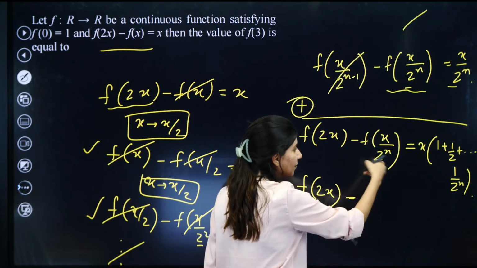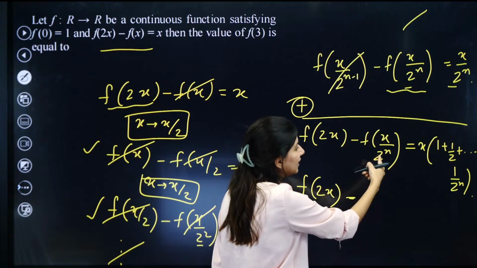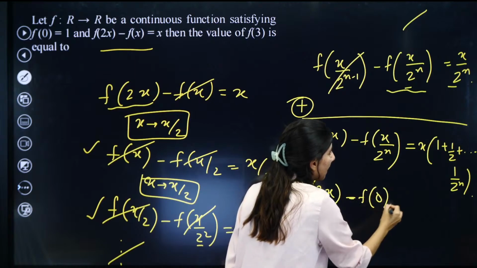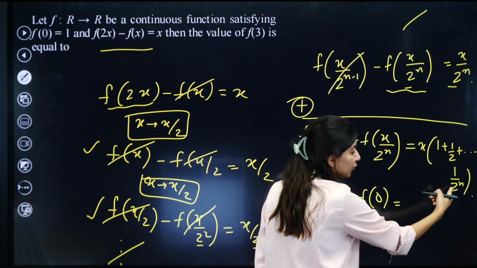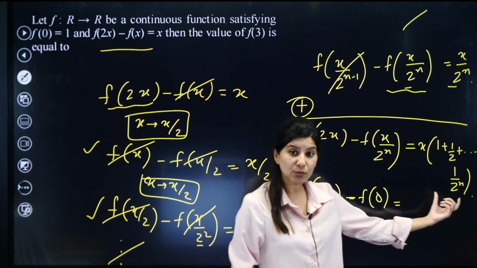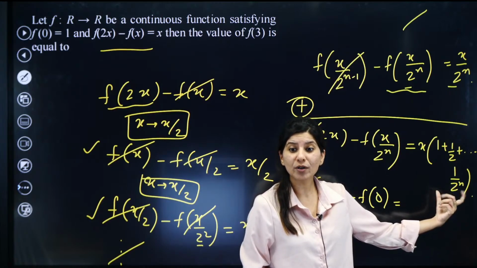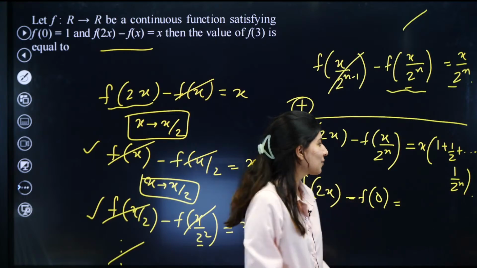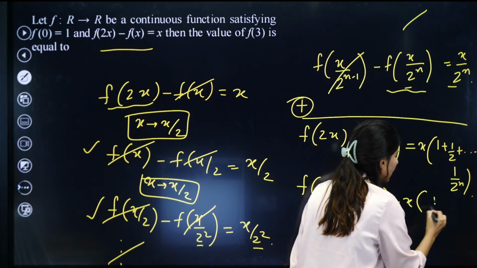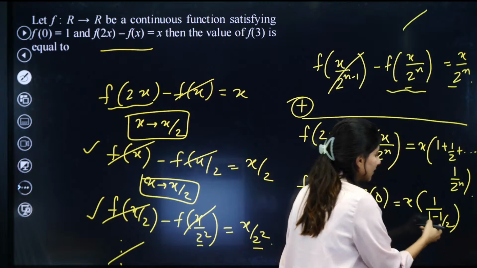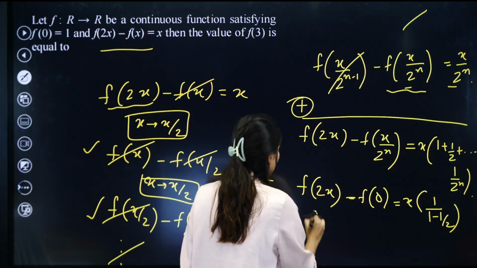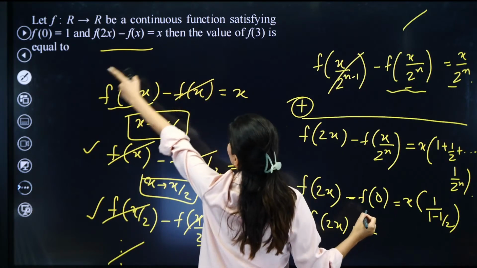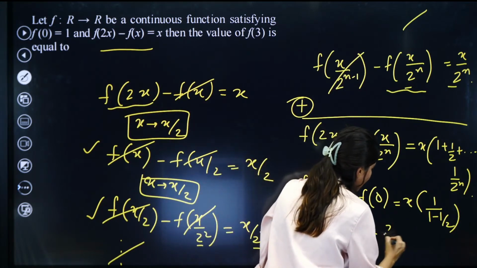What about this? So n is infinity, ma'am. So 2 raised to power infinity will be infinity, so x by 2 raised to power n will be 0, so this is f of 0. And on the right hand side, if you put n equals to infinity, that means infinite geometric progression. How to behave with infinite geometric progression? Very easy, 1 upon 1 minus r. So this is 2x. f of 0 is given to us in the question. f of 0 is 1 and this is your 2x.